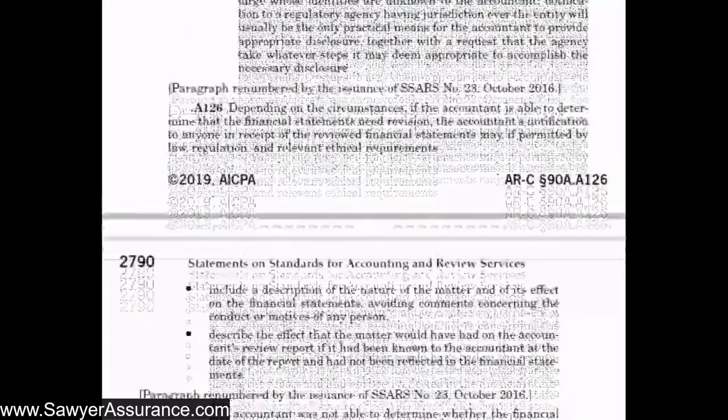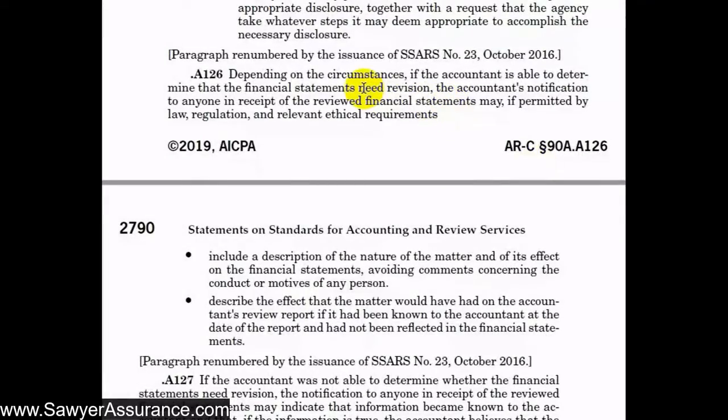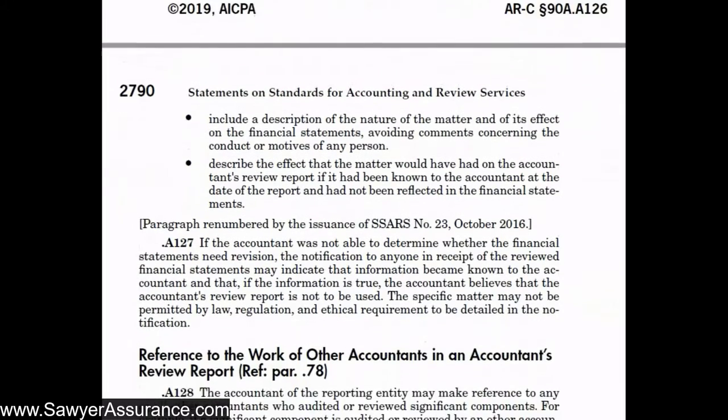And also, depending on the circumstances, if we're able to determine that the financial statements need revision, then our notification to anyone in receipt of the financial statements may, if permitted by law, regulation, and relevant ethical requirements, have these two qualities. It could include a description of the nature of the matter and its effect on the financial statements. And we would want to avoid comments concerning the conduct or the motives of any person. We need to just state the facts. We also might need to describe the effect that the matter would have had on our review report if it had been known to us at the date of the report.